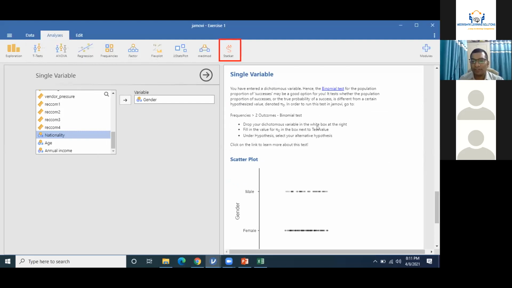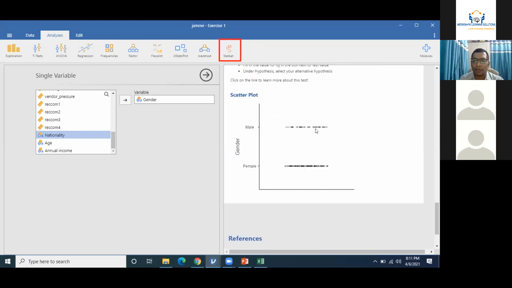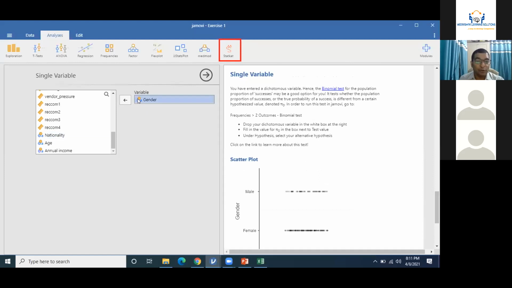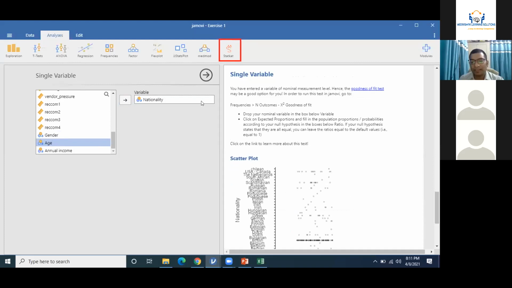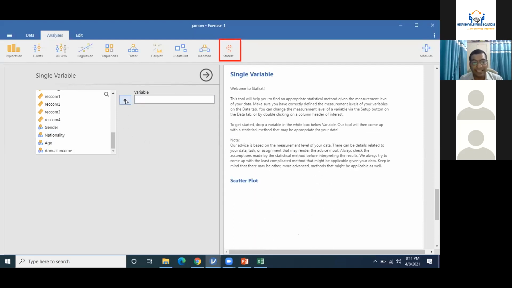Drop your dichotomous variable in the white box to the right, and the complete procedure, how to perform the test, is written here. If I use nationality, there are multiple categories, right? There are multiple countries in this nationality, but you have entered a variable of nominal measurement level. Hence, goodness of fit test may be a good option. You can use chi-square test, whether this data is of goodness of fit or not, and where to put what, everything is written here. So this is about suggestion based on single variable input.